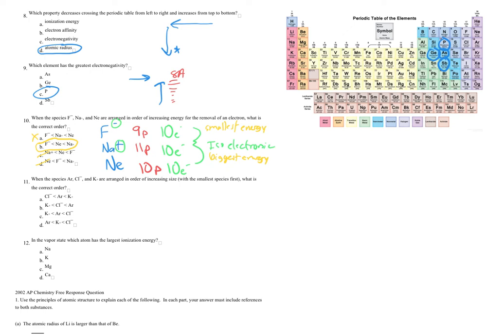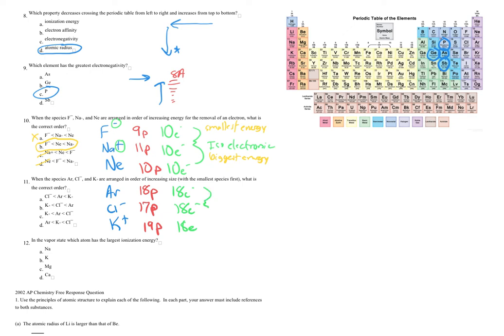Next question's very similar. We're going to do the same thing, so let me change my pen color. We've got argon, chloride, that's what we call it, we'll learn that, and potassium ion, K+. Let's look at the atomic structure. Argon has 18 protons, chlorine 17 protons, and potassium 19 protons. Let's look at the electrons. Argon is neutral, 18 electrons. Chloride has gained an electron, and potassium has lost one.